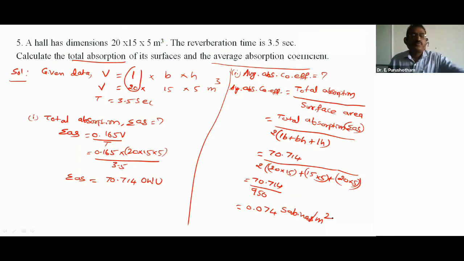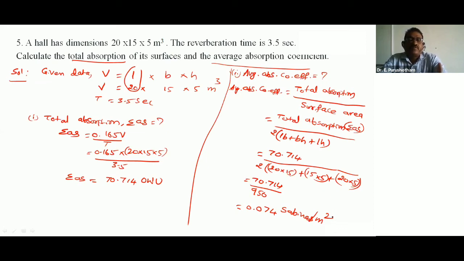So this is the fifth problem. A hall has dimensions 20 by 15 by 5 meter cube. The reverberation time is 3.5 seconds. Calculate the total absorption of its surfaces and the average absorption coefficient.